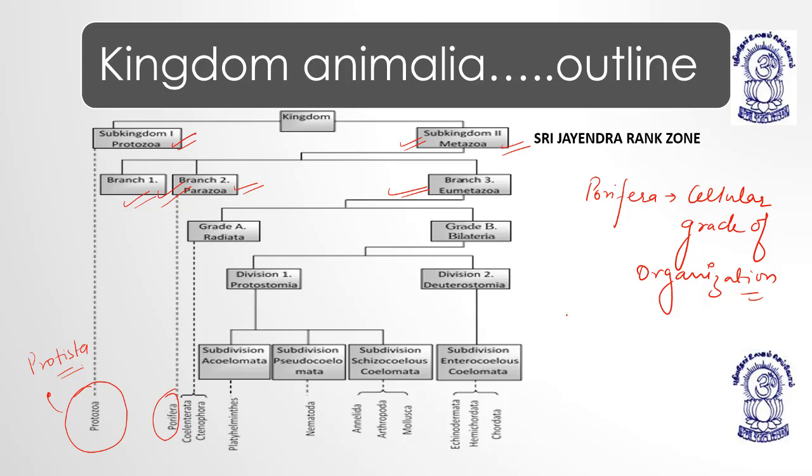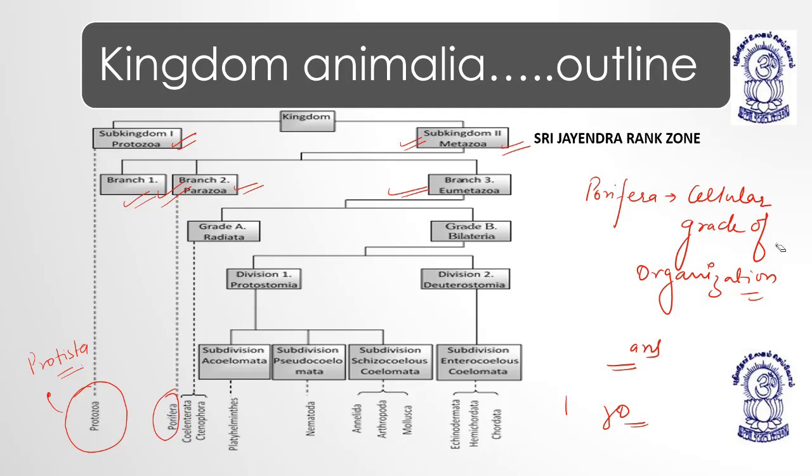See, protozoans are unicellular, and parazoans are multicellular. So what is the difference between protozoans and parazoans? Parazoans are multicellular, and protozoans are unicellular. Then we have Eumetazoa.